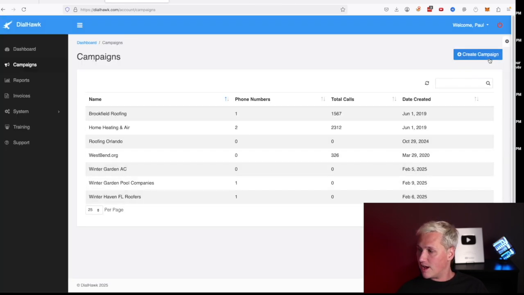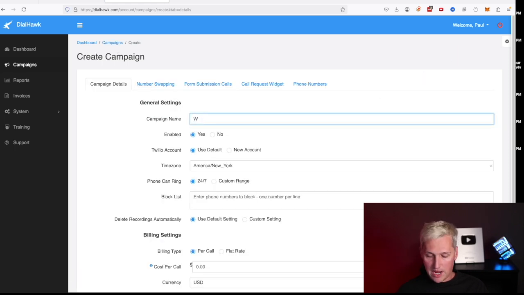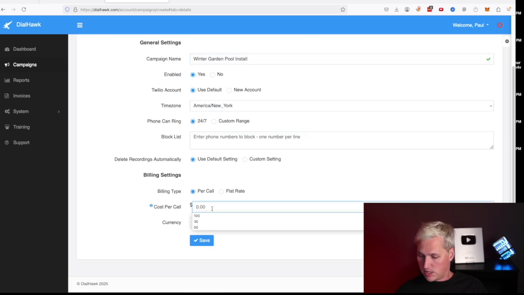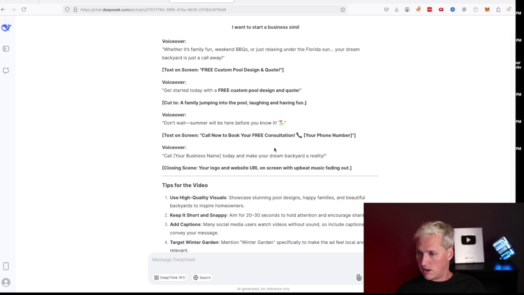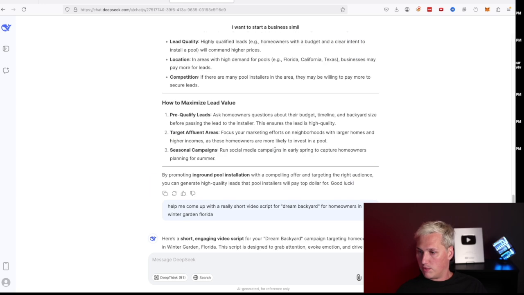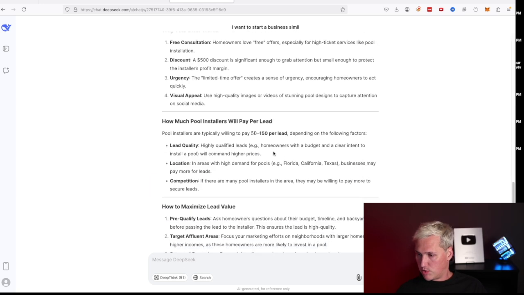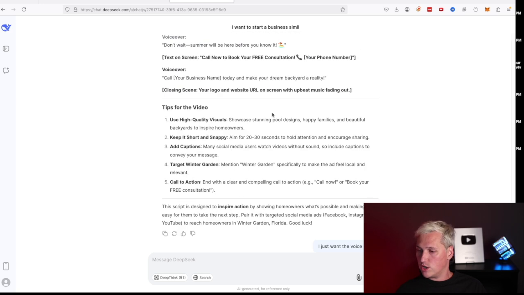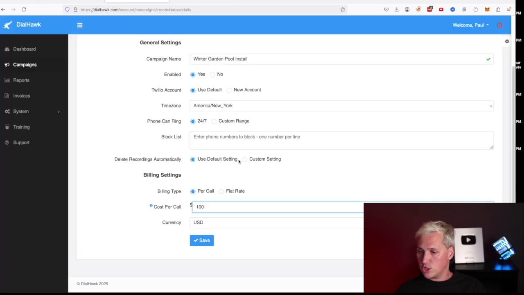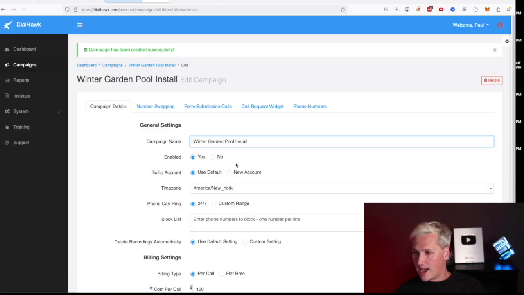The way we set this up is we create a new campaign. We're gonna name it Winter Garden Pool Install. And it said we can make about, what did it say, $150? Let's see here. How much per call can we make on this? Somewhere in here. Oh, $50 to $150. Okay, so let's just say $100, somewhere in the middle. We're gonna save that campaign.